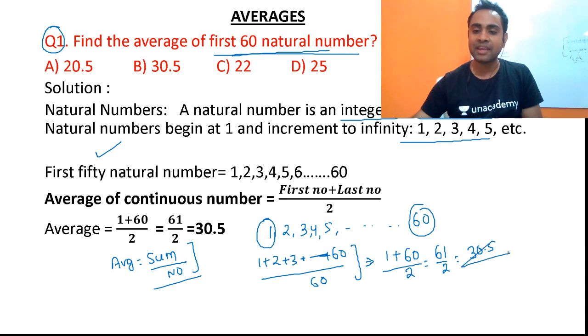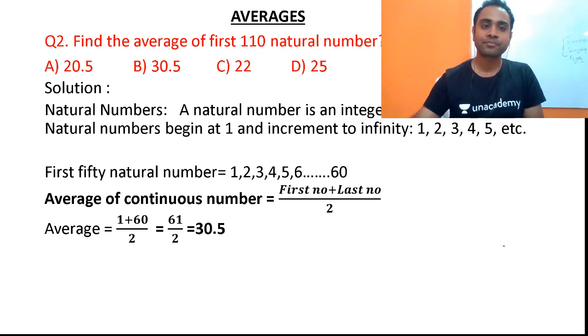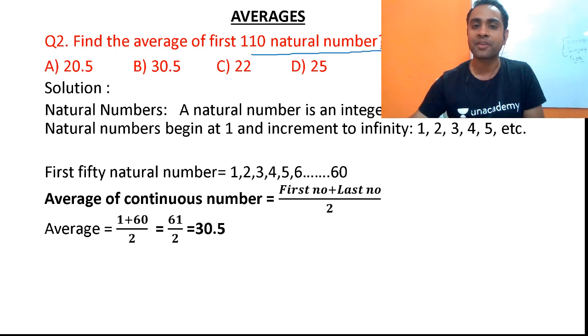So friends, this is very easy. This sum is very easy. You will easily be able to do the problem in the exams. So friends, now find the average of first 110 natural numbers. Natural numbers will always start from 1 and be incremented till infinity. So here you see, the first 110 natural numbers.